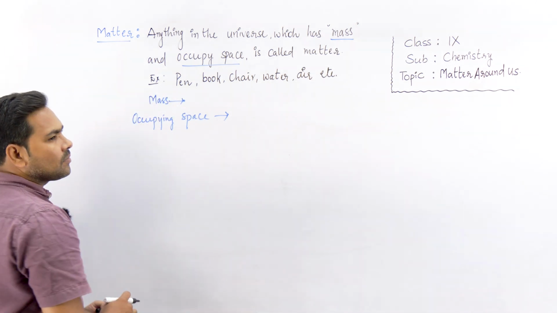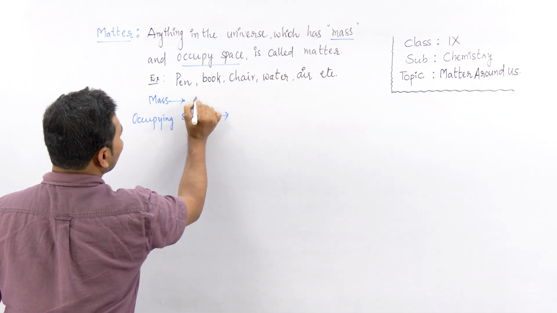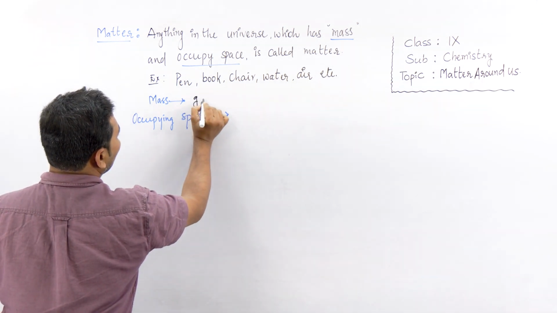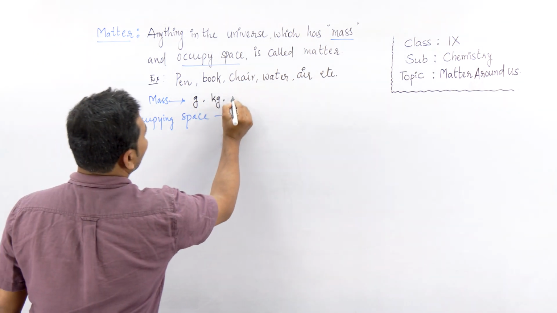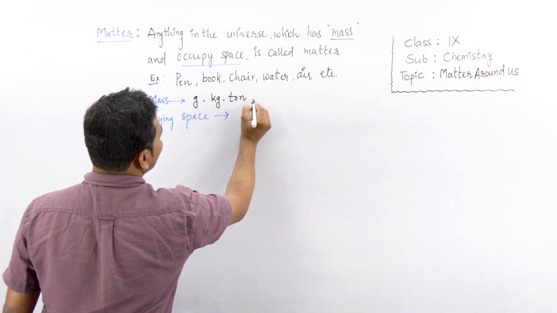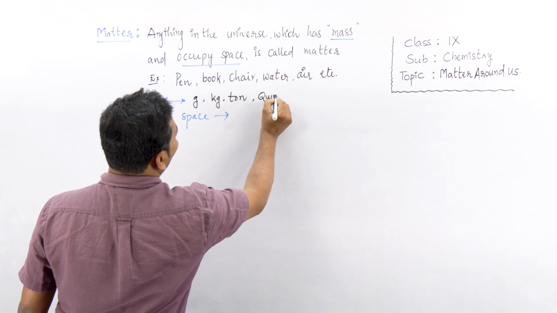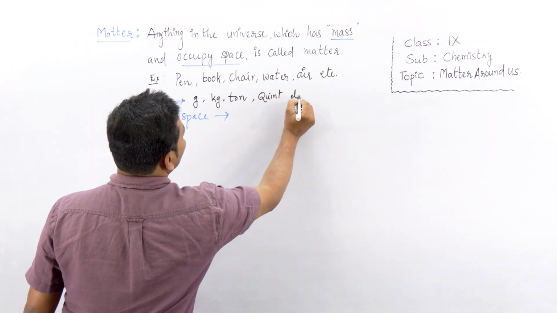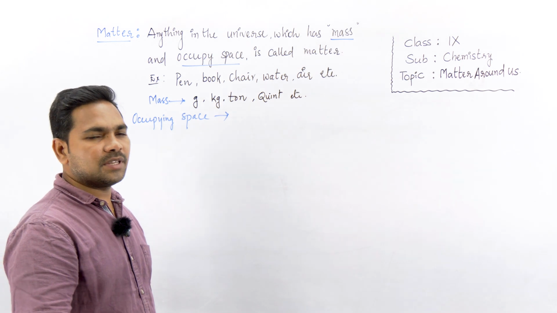Let's see mass. How do we express mass? We express mass in gram, in kg, in tons, or in quintals, etc. These are the various units of mass.